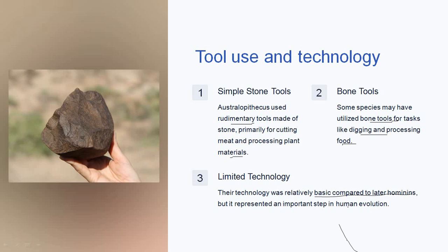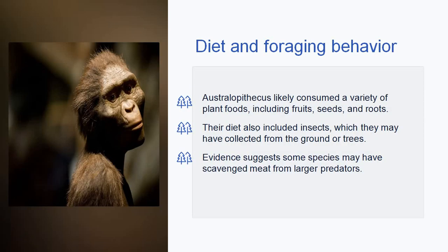So their tools were very efficient, but in Australopithecus we do not find such things. But they represent an important step in human evolution, where we can see that the initial phase of tool using had started. Now, what were they eating?